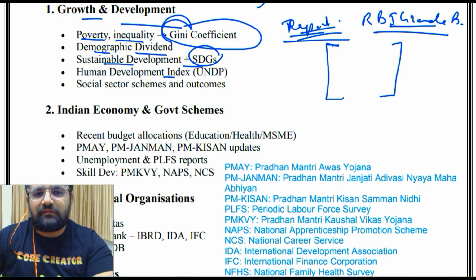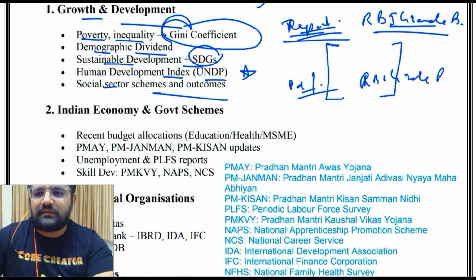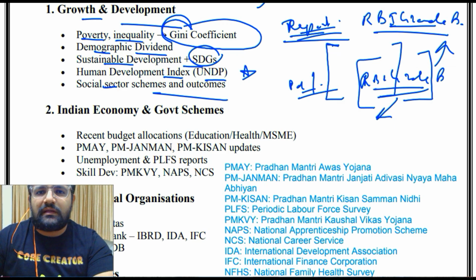Then Human Development Index, very important, social sector schemes and outcomes. Then there is one PDF called government schemes for RBI Grade B. The video is also there. The playlist name is the same, RBI Grade B, on the same channel, and the PDF for the same is available on the Telegram. You can go and have a look and memorize a little bit of these government schemes. Some related to development, some social schemes, some world level schemes or some national schemes, so that you can write it in your answer.